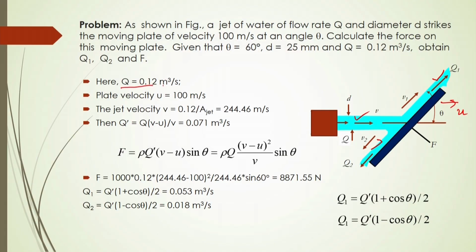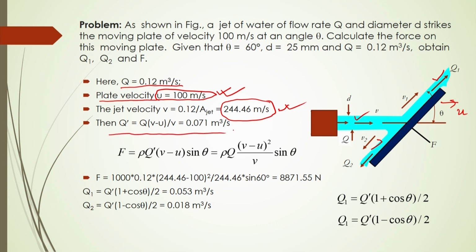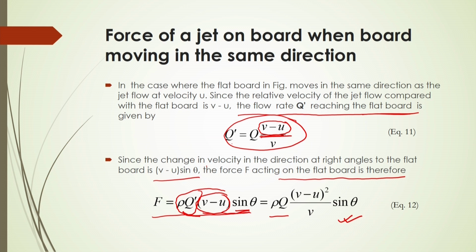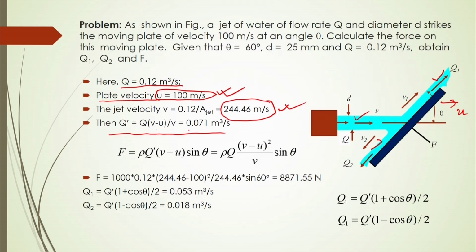So, the effective mass approaching this moving plate will be equal to q into (v minus u) by v as per equation number 11. So, this will be 0.071 meter cube per second.